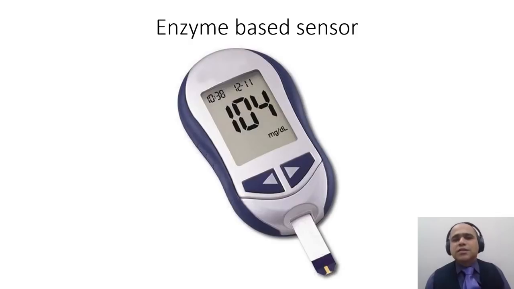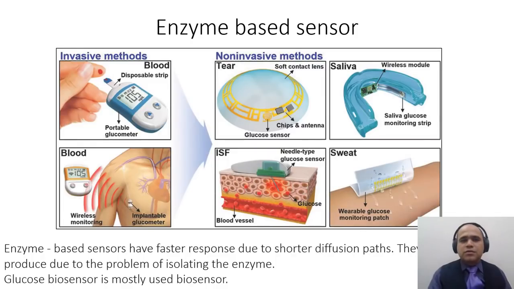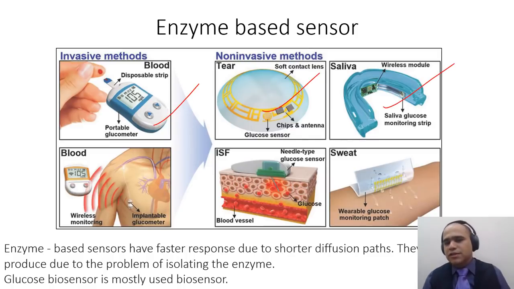You might have seen this kind of machine in many people's houses. It's basically an enzyme-based blood glucometer. Enzyme-based sensors could be of these many types. I have already explained 1, 2, 3 in the previous slide on biosensors. Now there could be a blood monitoring device, or a needle-type glucose sensor, or a patch that you just attach and that can monitor your diabetes level.